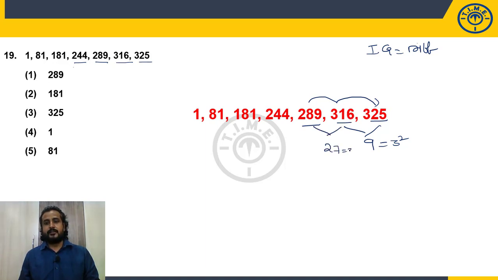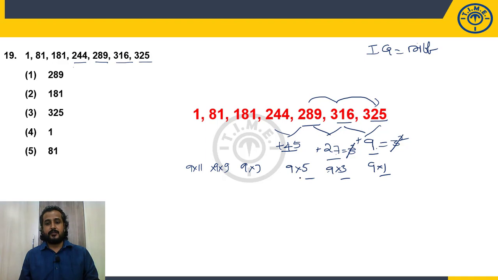Now this I may write in the form of 3 cube. So 3 square, 3 cube: 9, 27. Plus 9, plus 27. From here to here, what is the logic? Plus 45. So definitely we cannot write this in the powers of 3. It is ruled out. 9, 27, 45: these are multiples of 9. 9 ones, 9 threes, and 9 fives. 1 times, 3 times, 5 times. If it is correct, what should be next? 9 sevens, then 9 nines and 9 elevens.